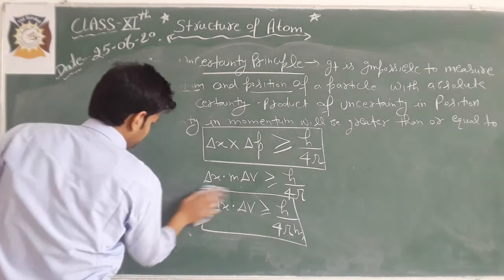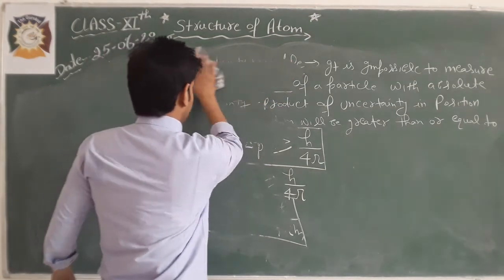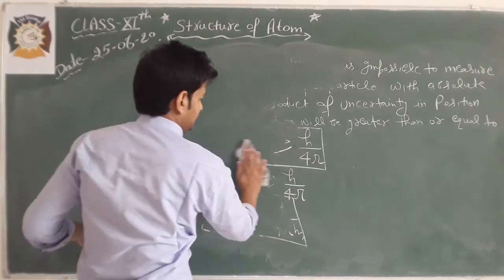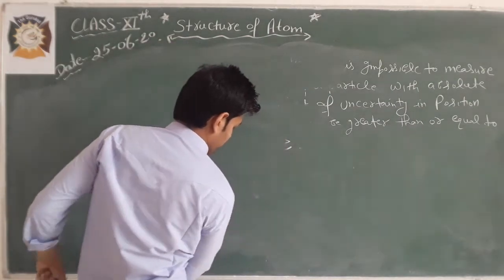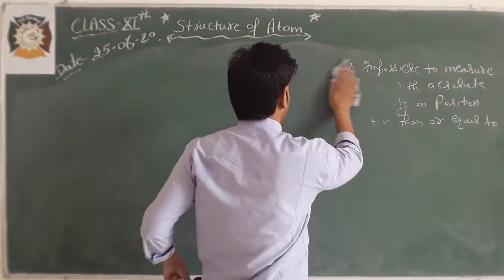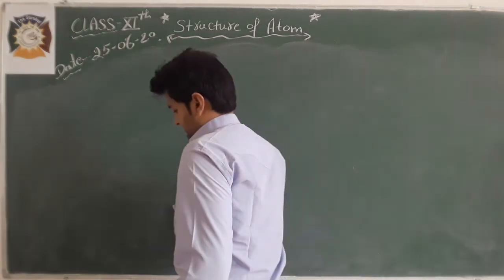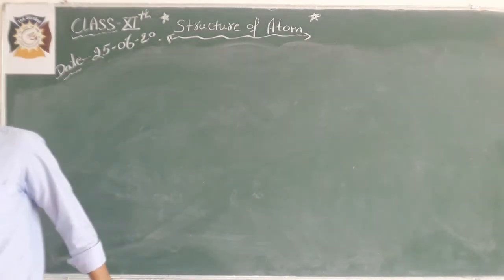Now let's take some numericals based on these two principles. We know all the relations, how you calculate the wavelength, kinetic energy, potential, and uncertainty in position and uncertainty in the momentum of the particle.